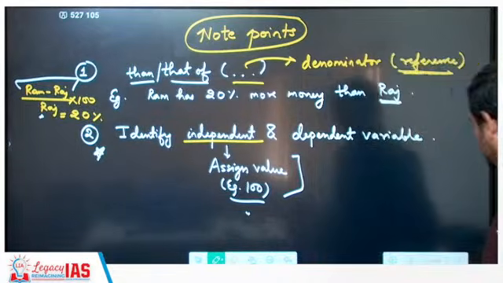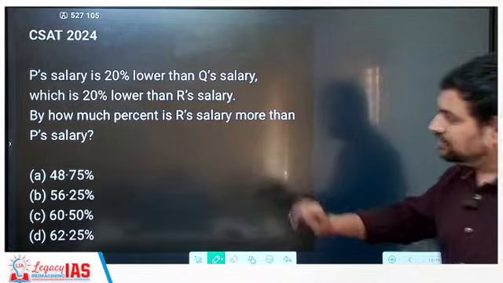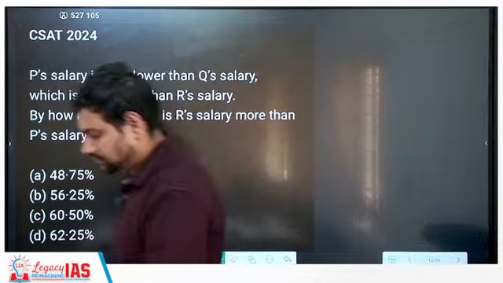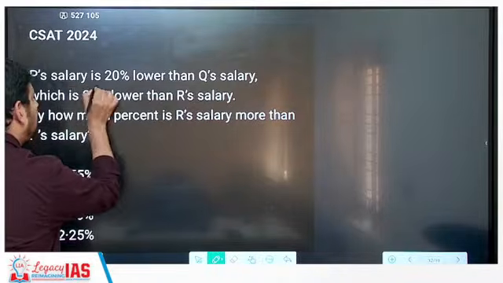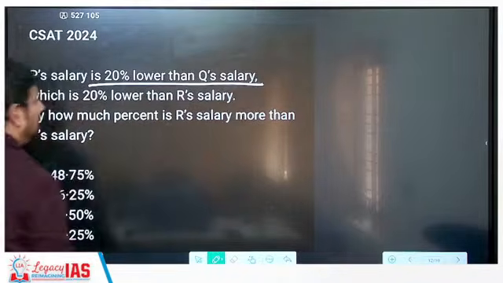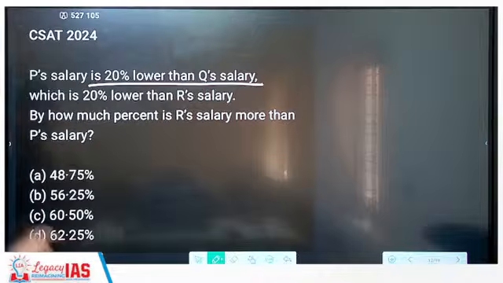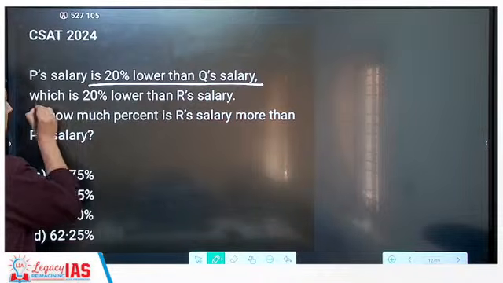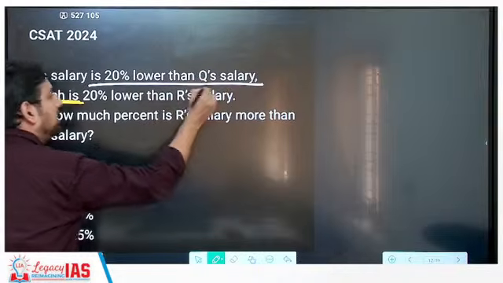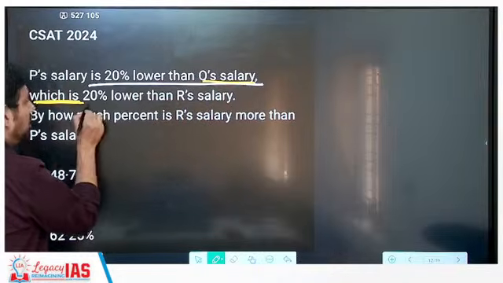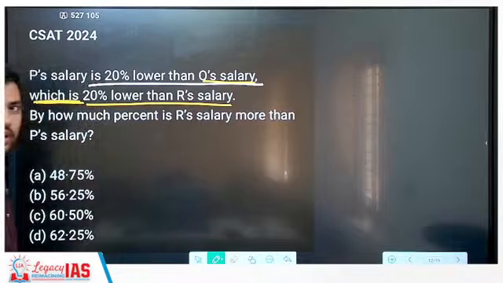Okay, now let's take a question. I'll do this, you just understand. P's salary is 20% lower than Q's salary. Correct? Read the next line. Which is, that means it is talking about Q's salary. Correct? Q's salary, which is 20% lower than R's salary.